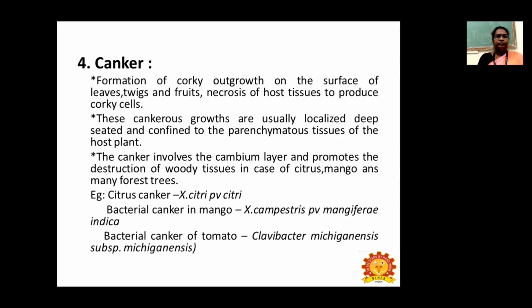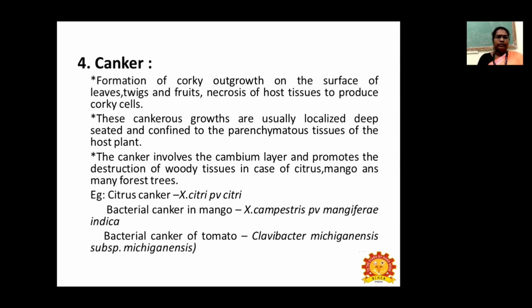carrot. So next one is canker, that is formation of corky outgrowth on the surface of leaf, twigs, and fruits, necrosis of host tissues to produce corky cells. And these cankerous growths are usually localized, deep-seated, and confined to the parenchymatous tissue of the host plant. And the canker involves the cambium layer and promotes the destruction of woody tissues in case of citrus, mango, and many of the fruit trees.